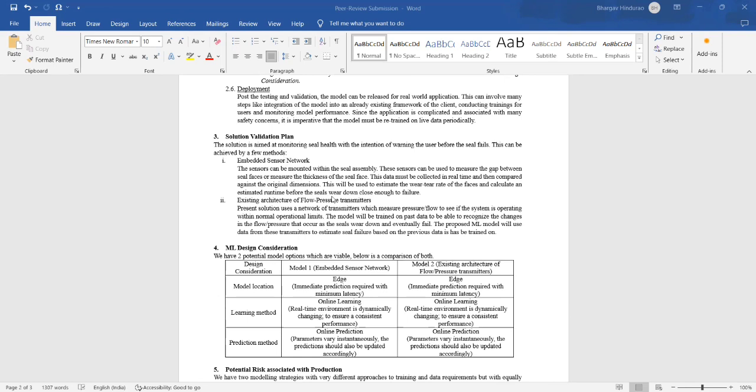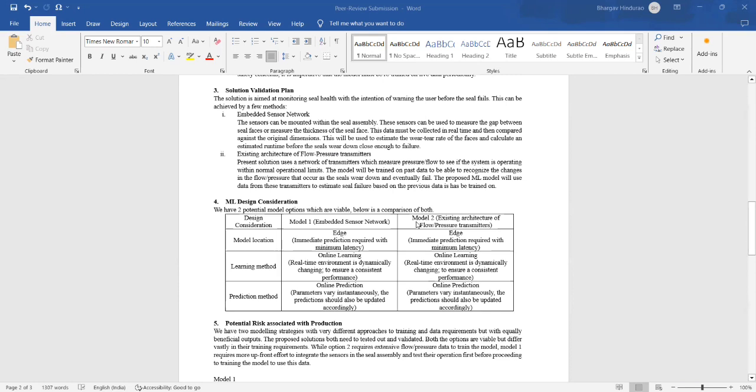For the solution, we have two probable solutions. One is creating an embedded sensor network wherein the sensors are mounted within the seal assembly. These closely monitor the seal health, the gap between seal faces, and the wear and tear, to eventually predict how fast the seal is wearing down and how much more time it can sustain at a given operation rate. The next is to use the existing architecture of flow and pressure instruments to get an idea of how the pressure is changing with the increasing wear in the seal, and then eventually give a prediction.